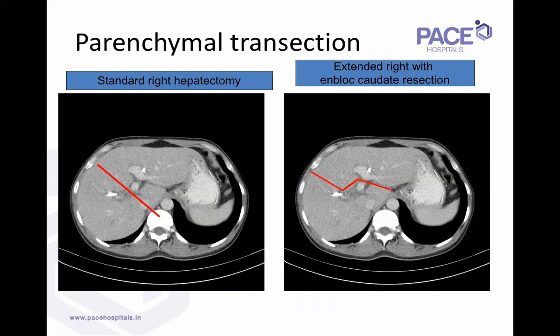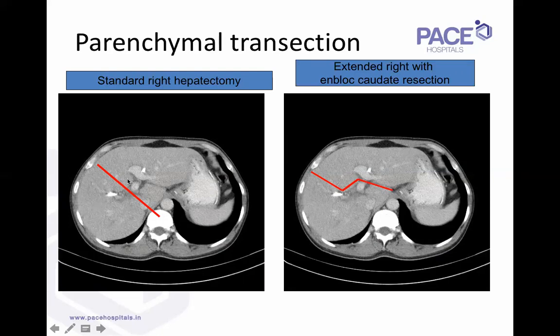So the big difference between a standard right hepatectomy and a hilar cholangiocarcinoma resection. In a standard right hepatectomy, you divide the right portal vein, right hepatic artery, you go down like this, you divide the right bile duct, and the caudate lobe gets left behind. Here in hilar cholangiocarcinoma, again the right portal vein and right hepatic artery are divided. You come here, you turn along the base of segment 4. Because it is in direct contact with the hilum, the base of segment 4 is dissected, and then the caudate lobe is removed.